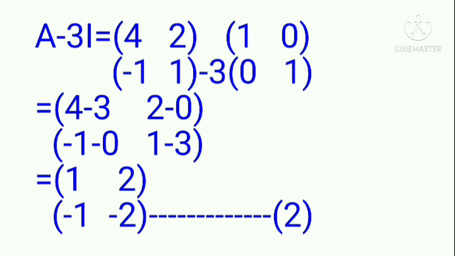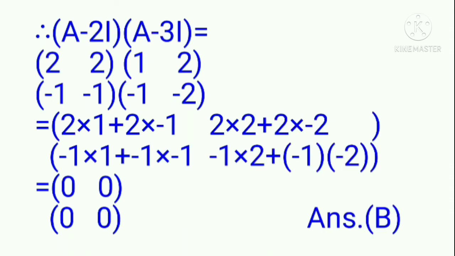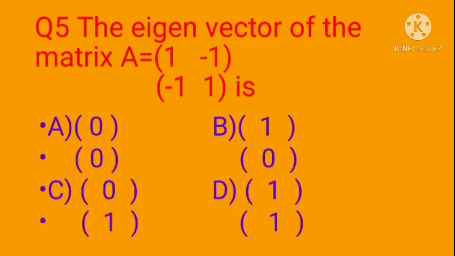It is equal to 4, 2, minus 1, 1, minus 3 into 1, 0, 0, 1. Simplifying, we get 1, 2, minus 1, minus 2. It is represented by equation number 2. Multiplying equation number 1 and 2, we get A minus 2I into A minus 3I. It is equivalent to 2, 2, minus 1, minus 1, 1, 2, minus 1, minus 2. Simplifying, we get the value of 0, 0, 0, 0. Hence option B is the correct answer.